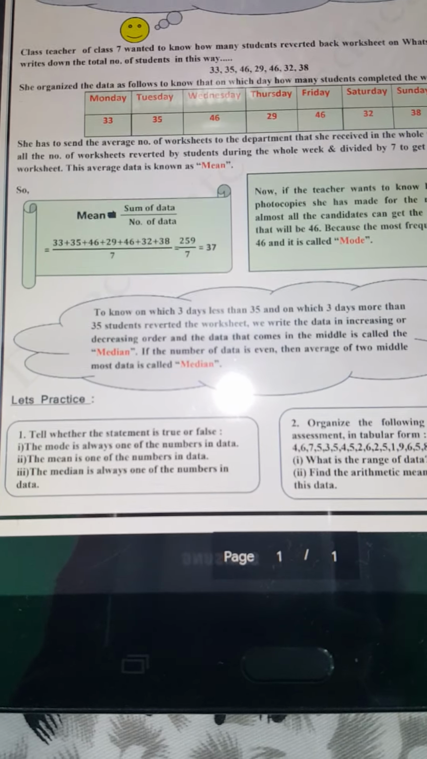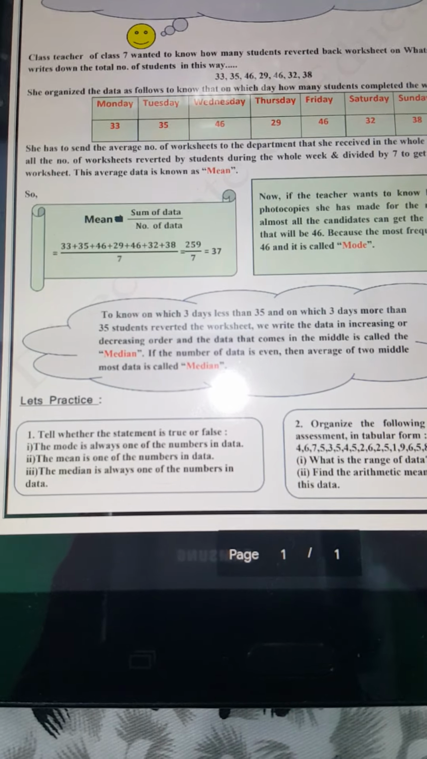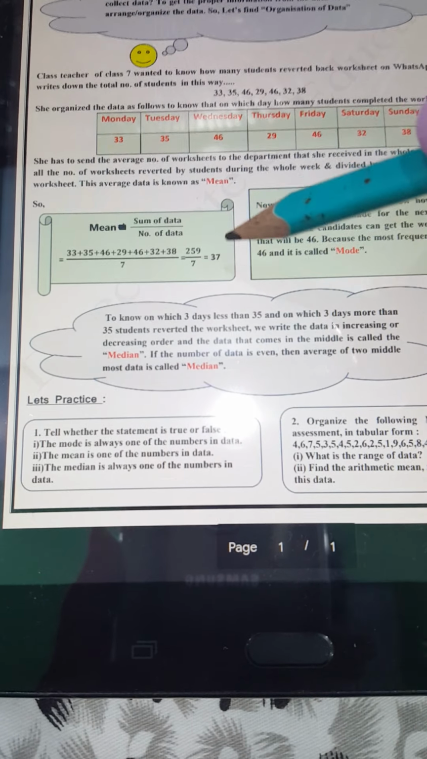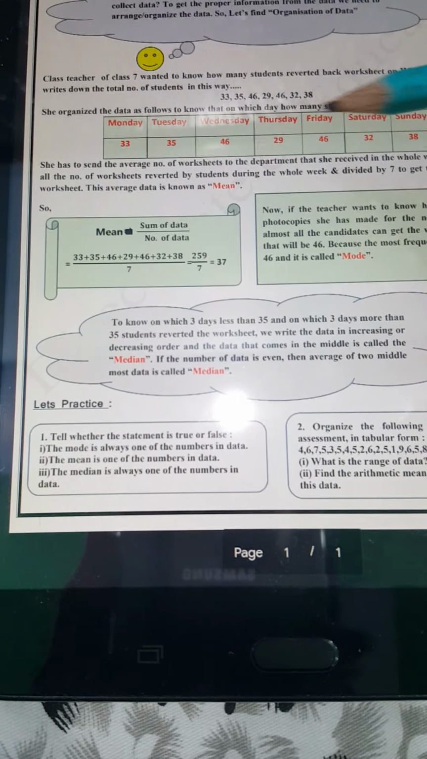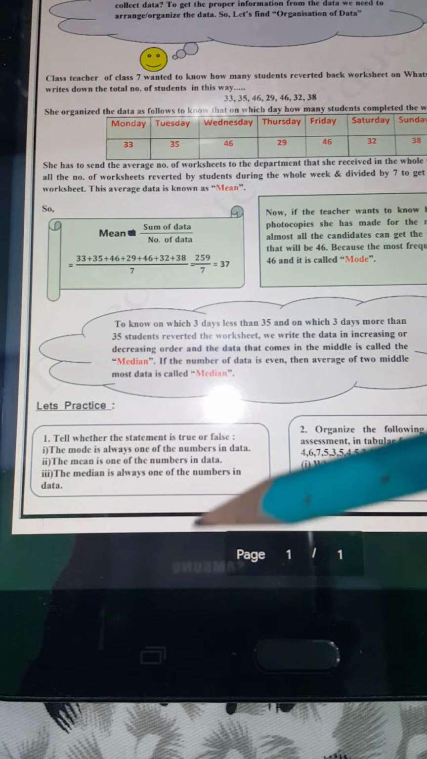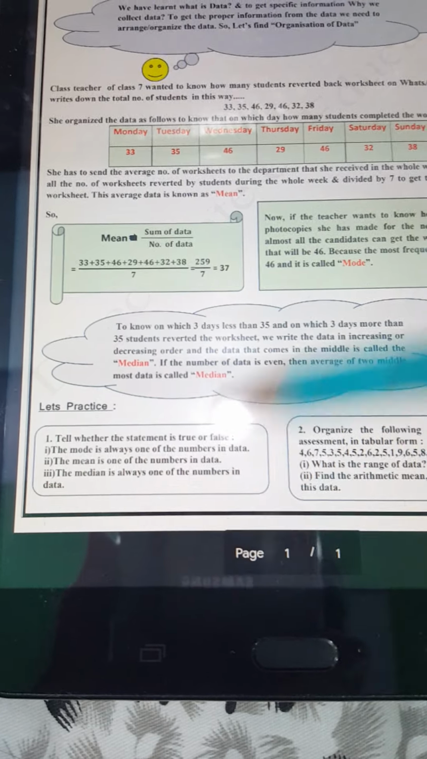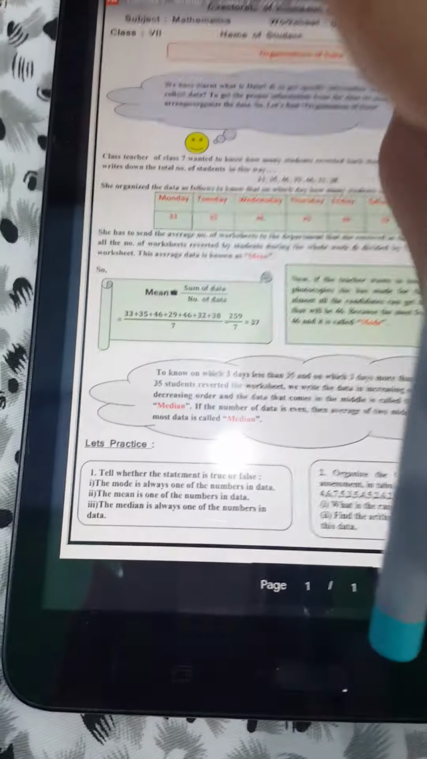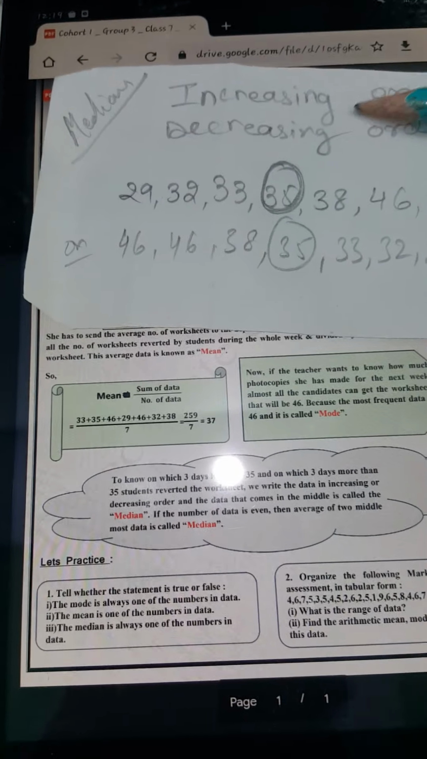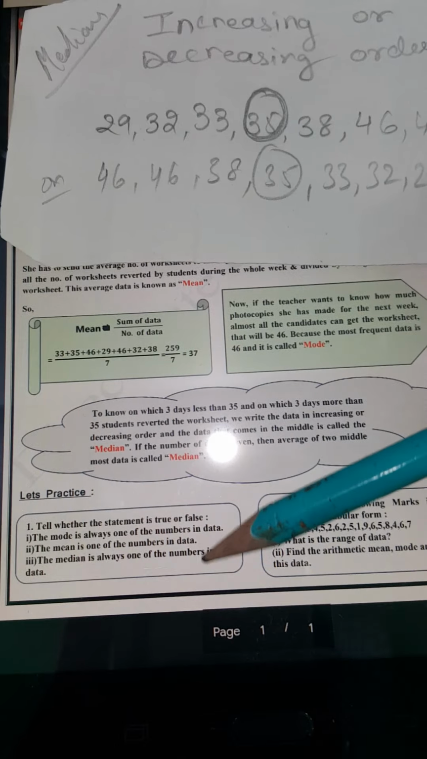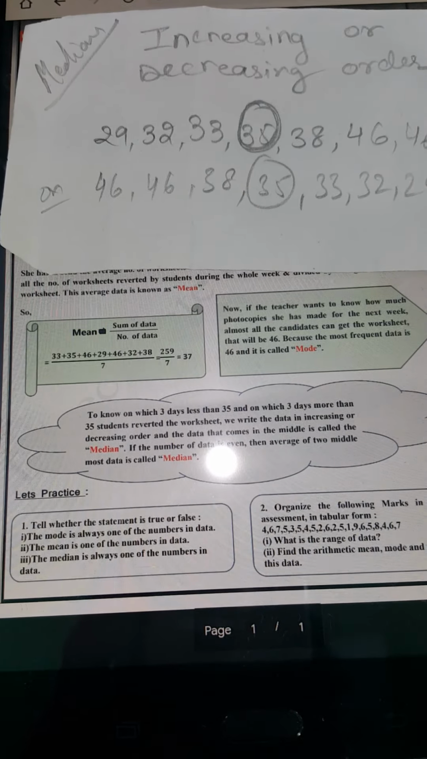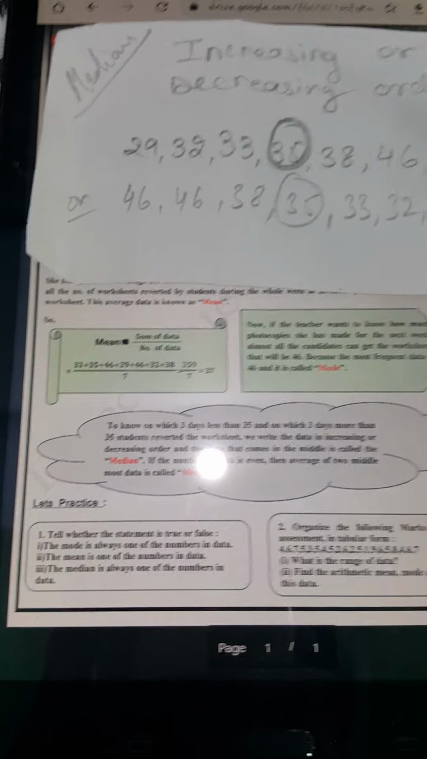Second, the mean is always in the data. No, we have seen the mean comes out to be 37, which does not belong in the data, so this is false. Third, the median is always one of the numbers in the data. Yes, we have seen our median comes out to be 35, that belongs in the data. Therefore the third one is true. The first is true, the second is not true, the third is true. Again, if you have any doubt, you can rewind the video and see why these have the following answers.